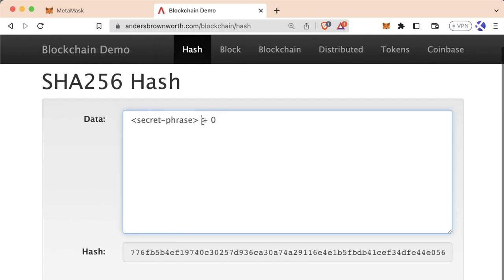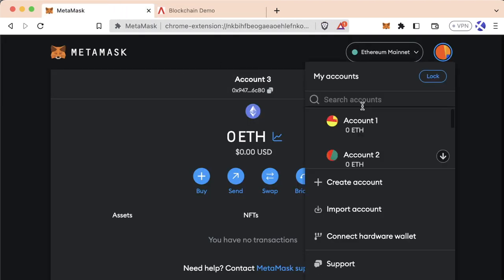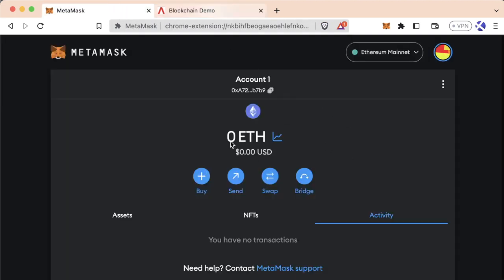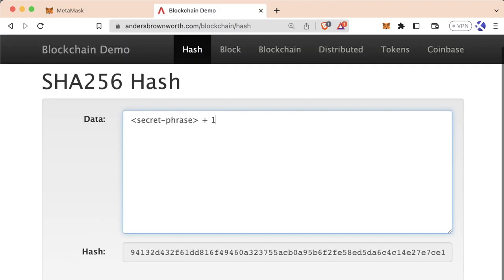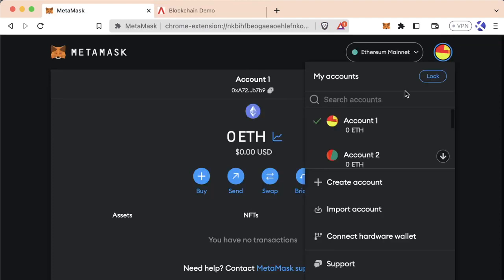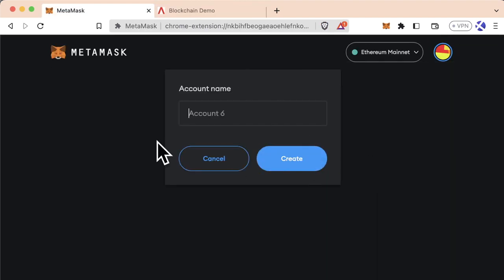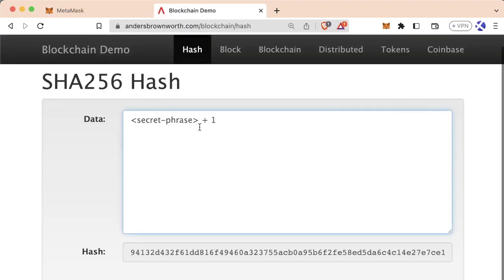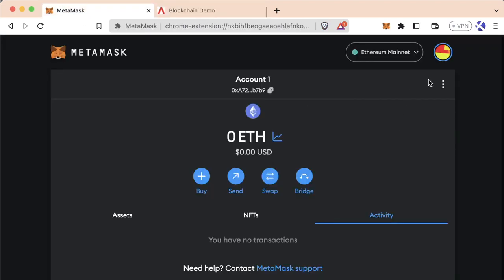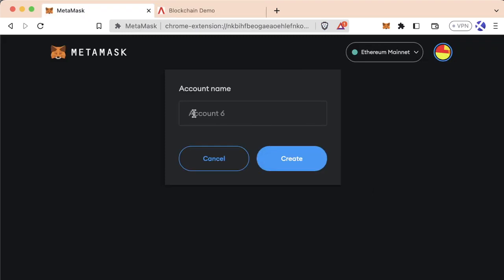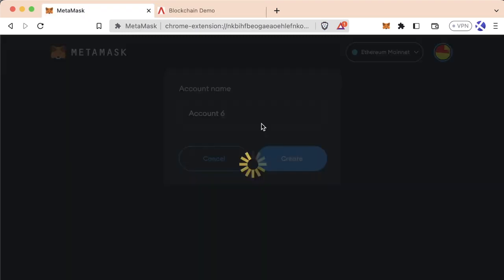So secret phrase +0 gets this, and it'll set this as your private key. And for our account 1, that'll be the private key, or maybe it's +1, the exact algorithm that it's using doesn't matter. But if you want to create a new private key where you just hit this create account button, the way it actually picks this account is by taking this secret phrase and then just changing this number. So if I'm on my MetaMask, I do create account. Right now I'm on account 6 because like I said, I made a whole bunch. If I make account 6, right?